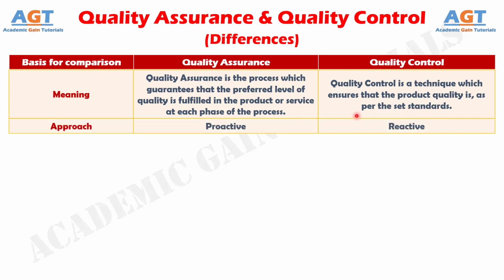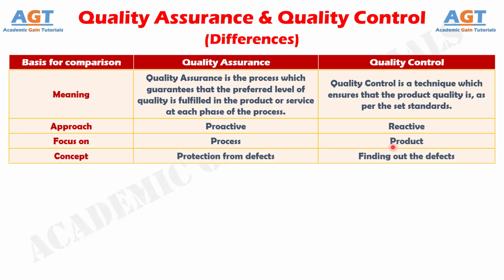Number 2. Quality assurance is proactive, which is just the opposite of quality control, because quality assurance takes place at the time of development of the product, but quality control takes place after the final product is produced. Number 3. Quality assurance focuses on the process, whereas the product is the main focus of quality control.